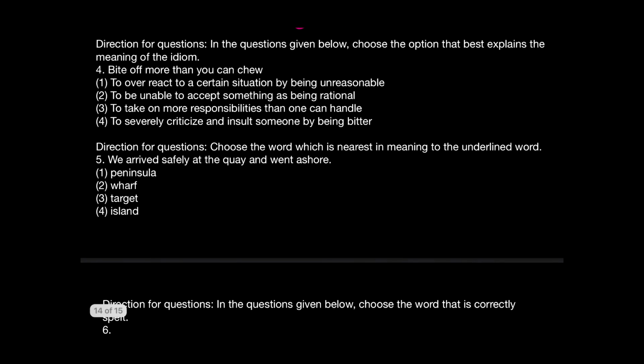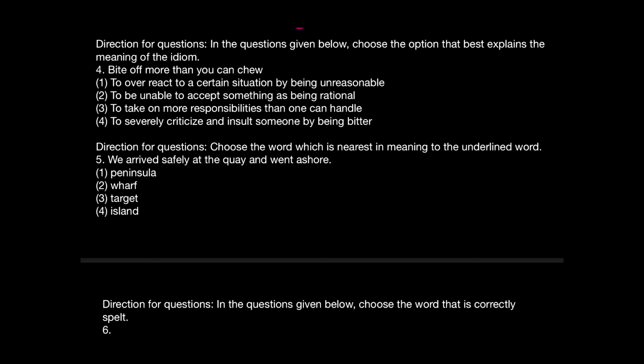Here comes the next question where you have to find out which best explains the meaning of the idiom bite off more than you can chew. So see, some idioms are really simple, and this one is a category of simple idiom where you can just imagine the given idiom and get the answer. Or you can even turn it into Hindi and think of the same, that he is trying to bite off more than he can chew inside his mouth, like more than he can fit inside his mouth. And that is very similar to jitni chadar ho utna hi pair pasarna chahiye, as we say in Hindi.